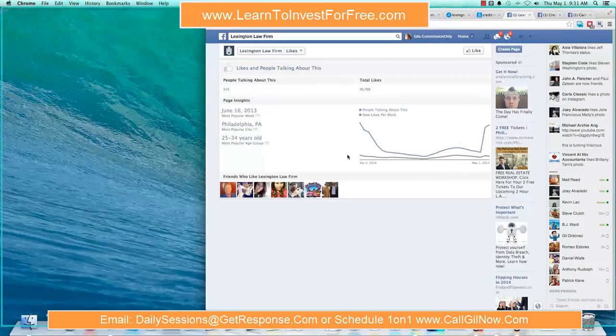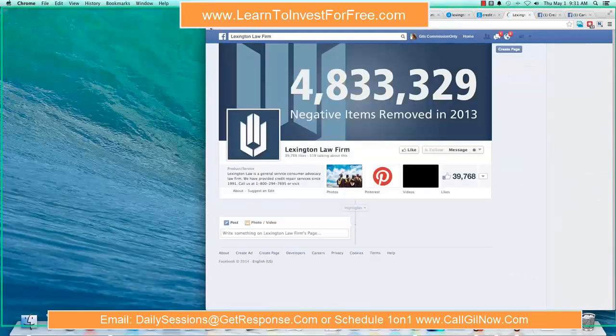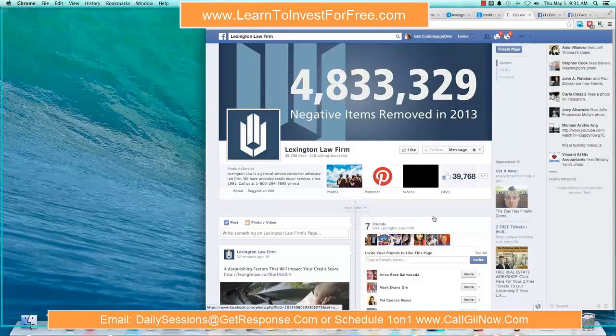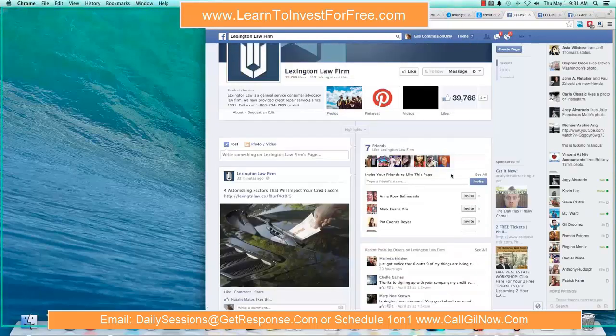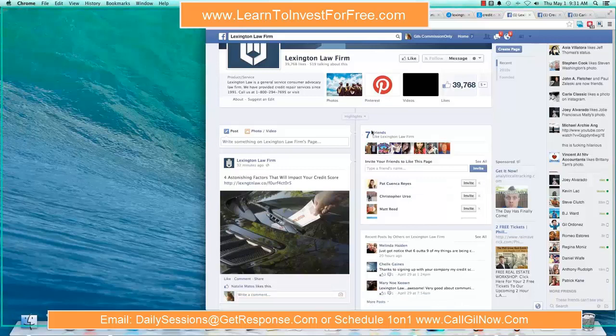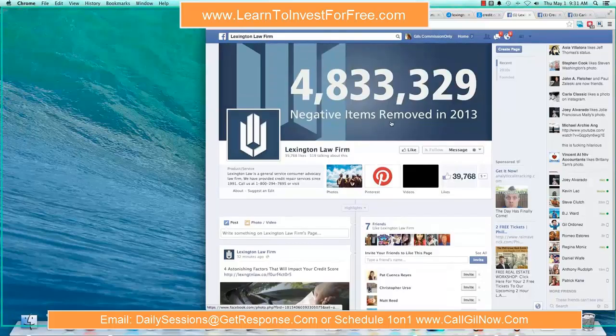That is the free bootstrapping way. That's the hard slog, as they call it. Just like on Craigslist, you will copy paste your own leads if you're just getting started out. If you're doing Facebook marketing or you want to come up with a targeted campaign, then go ahead and start taking a look who their Facebook fans are, and start to copy those different user IDs, right? So there's different ways you can do that. You can view who's liked the page. You can also see who among your friends is following the Lexington Law Firm fan page.